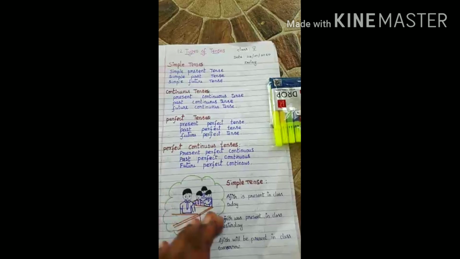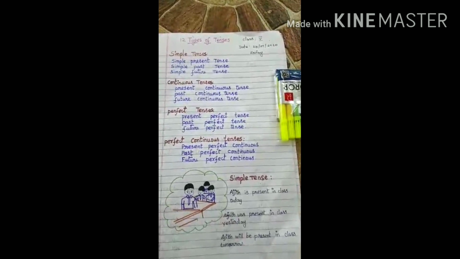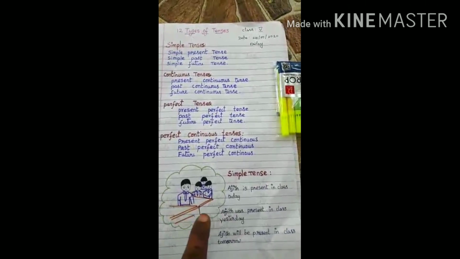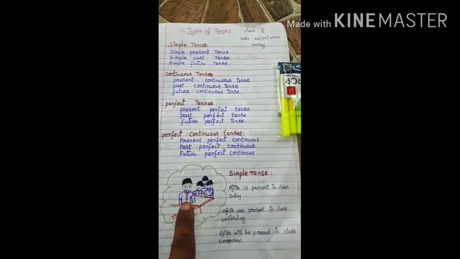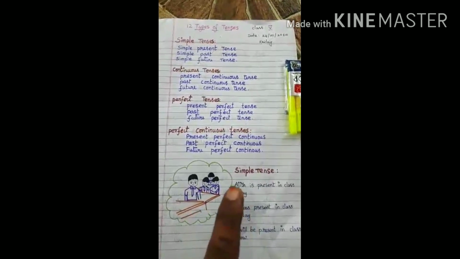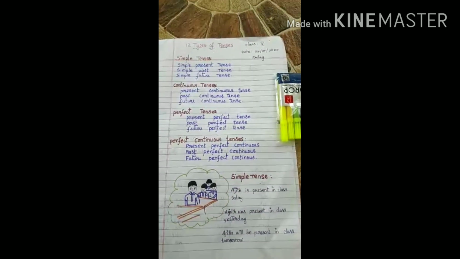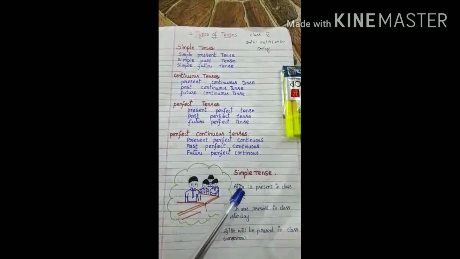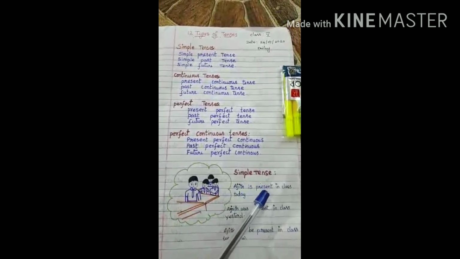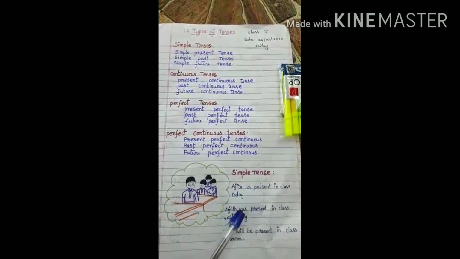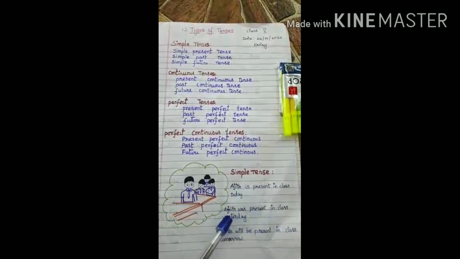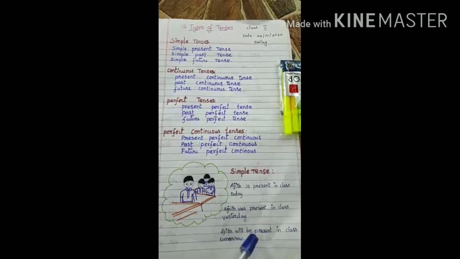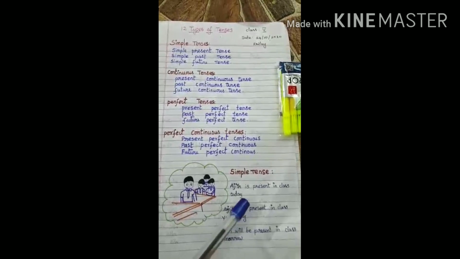Okay. Now first step, the simple tense. This is one of the classroom. This boy's name is Ajit. Ajit is present in class today. Ajit was present in class yesterday. Ajit will be present in class tomorrow.